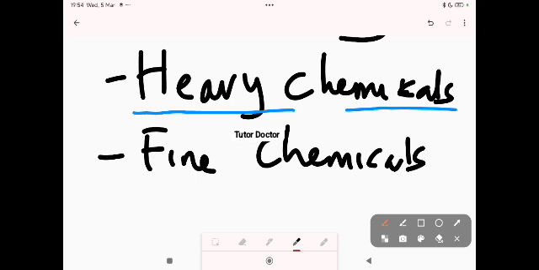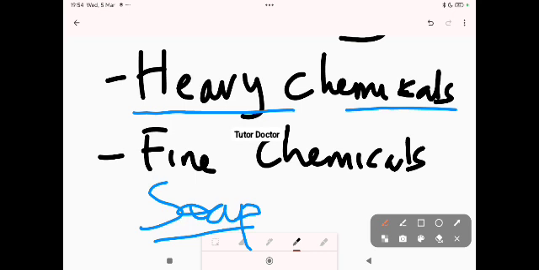The companies produce them in very large amounts because people use them in large amounts. For example, like soap. You can't be running a soap industry and you are producing just 1 cup of soap. How many people will use it in the community? So you produce plenty. Another thing is like fertilizer. All right, so these are things you produce in large amounts.